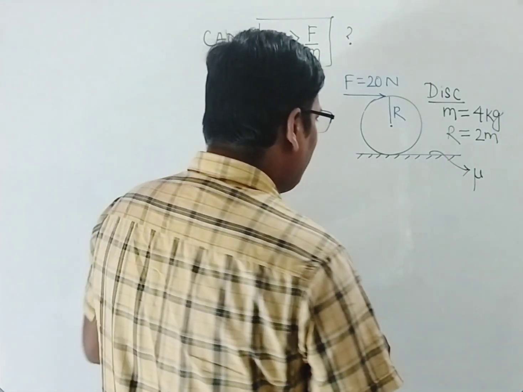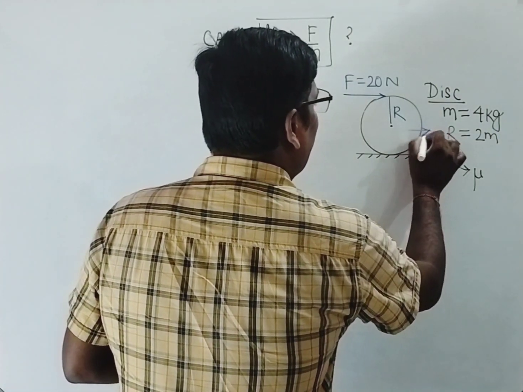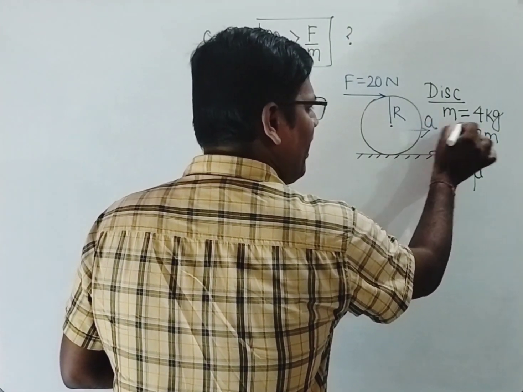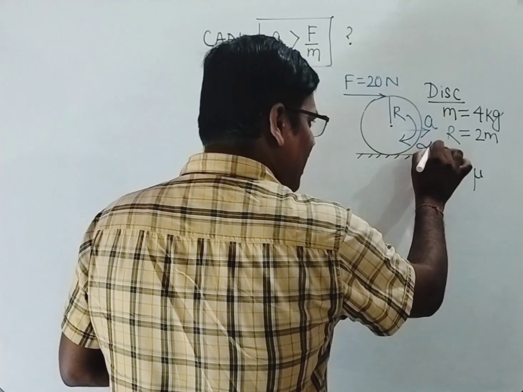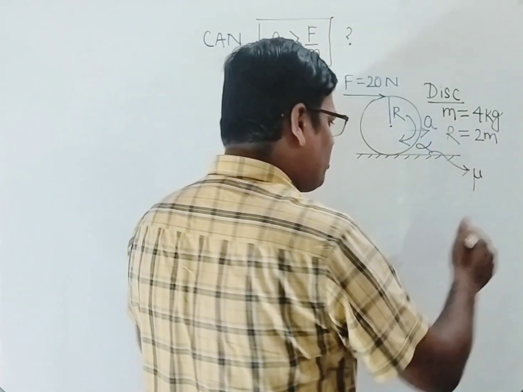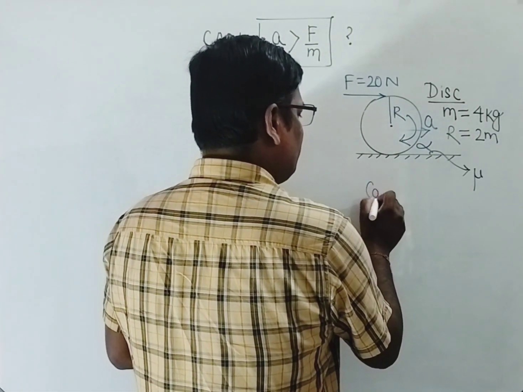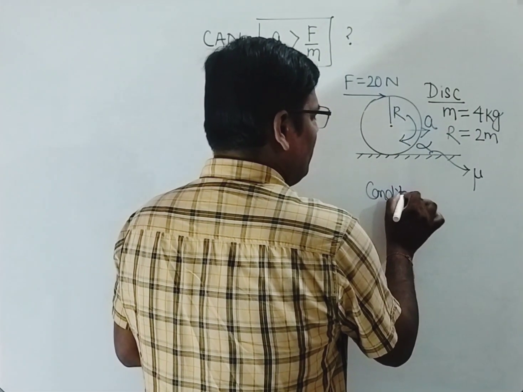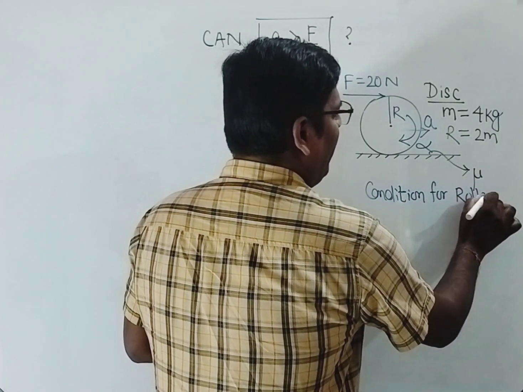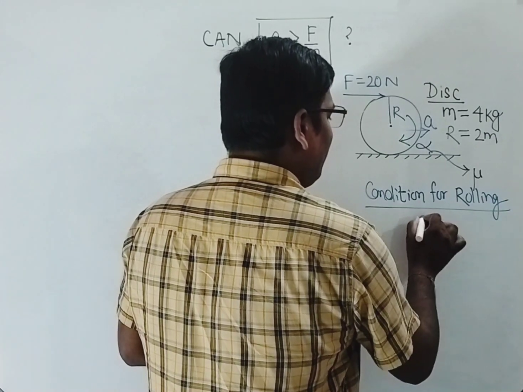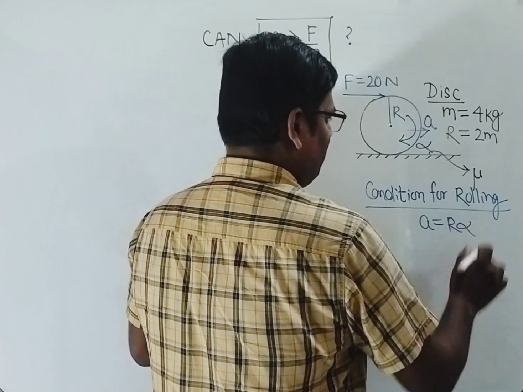The body can roll, by that what do we mean? The body can roll means it will have its acceleration A in this direction, and it will have its alpha in this direction, and it rolls. And the condition for rolling is that the values of A and alpha are such that A equals R alpha.